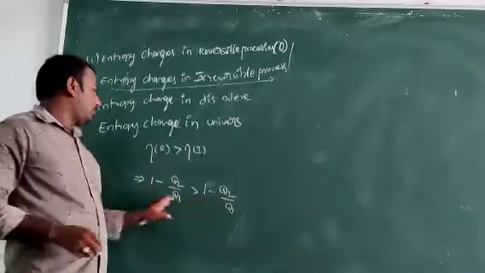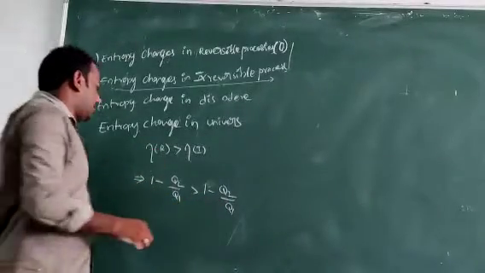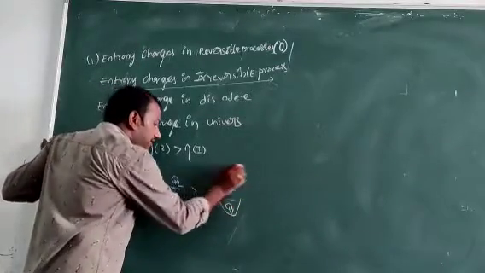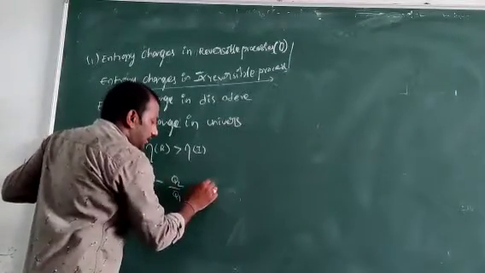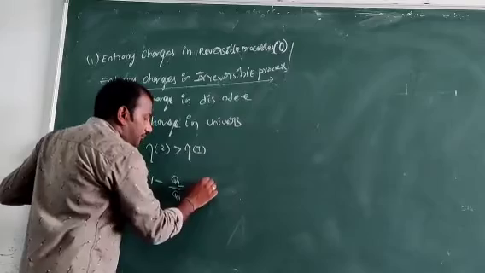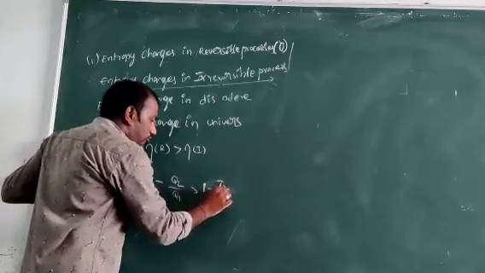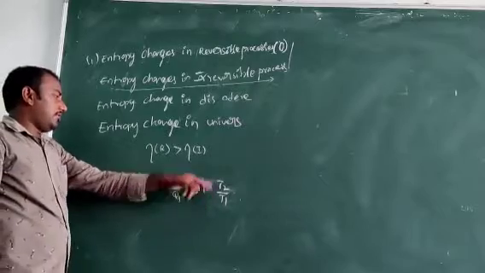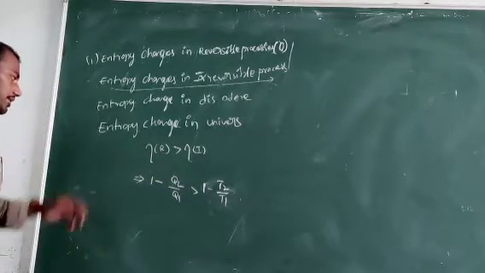Both are the same terms for efficiency, so the formula changes to 1 minus T2 by T1. So this is the efficiency of the reversible engine.